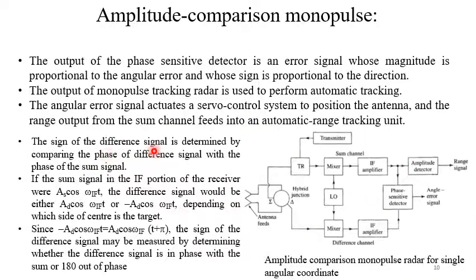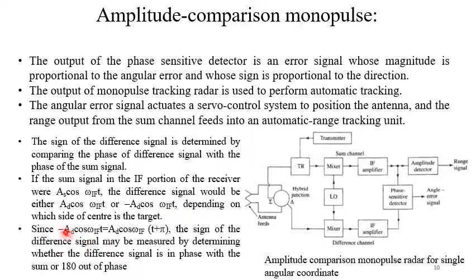The sign of the difference signal is determined by comparing the phase of the difference signal with the phase of the sum signal. If the sum signal in an IF portion of the receiver were A_S cos omega_IF t, the difference signal would be either A_D cos omega_IF t or minus A_D cos omega_IF t, depending on which side of the center the target is.